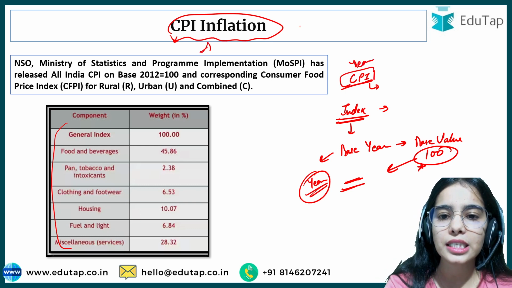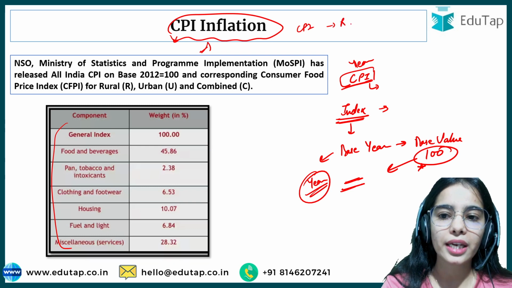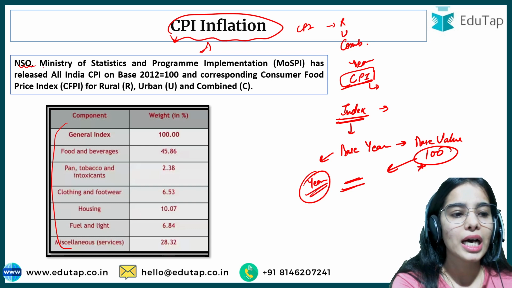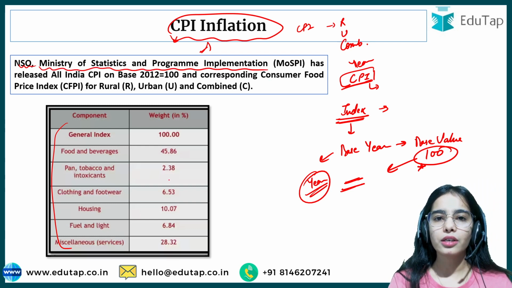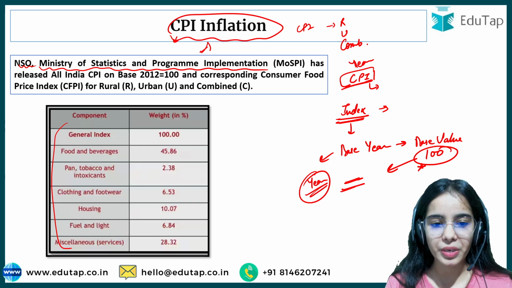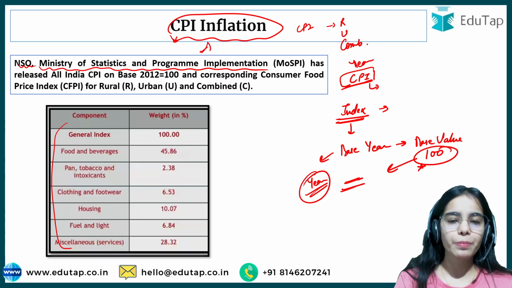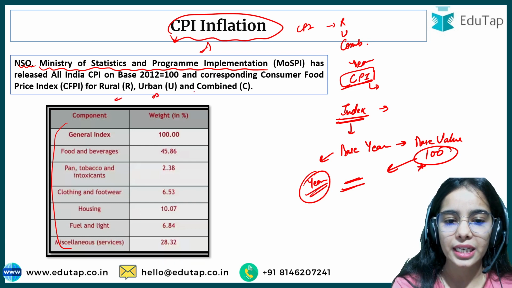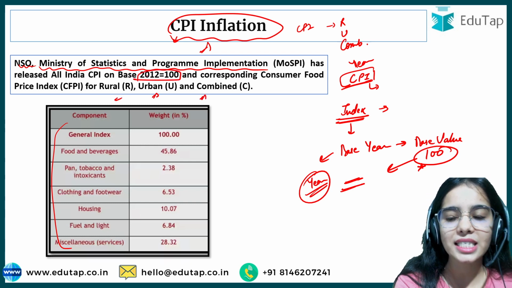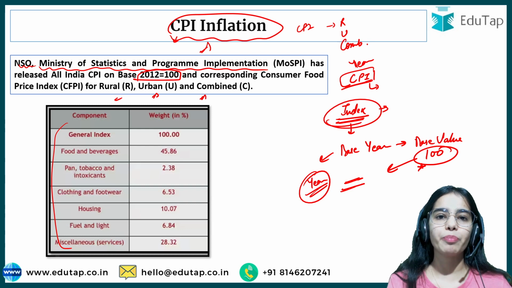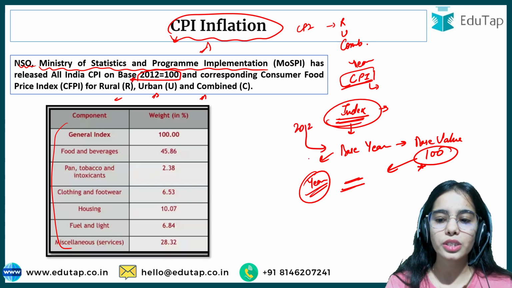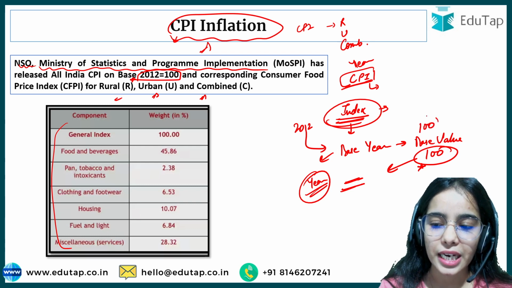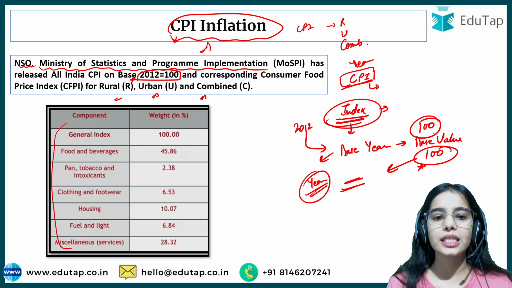And who releases this consumer price index for the rural areas, for the urban areas, for combined? It is the National Statistical Office under the Ministry of Statistics and Program Implementation that releases the all India CPI or the combined CPI, and also the CPI for the rural areas, for the urban areas, and for the combined. The base year, as I've told you, the index usually has a base year. So here we are taking the base year as 2012, and the base value is taken as 100, against which all the other years are compared.